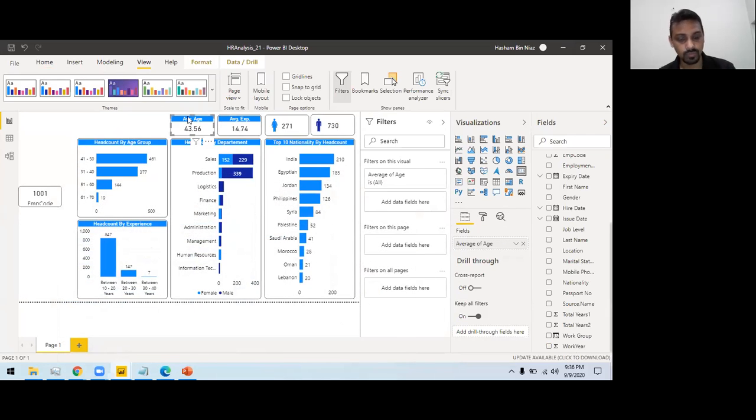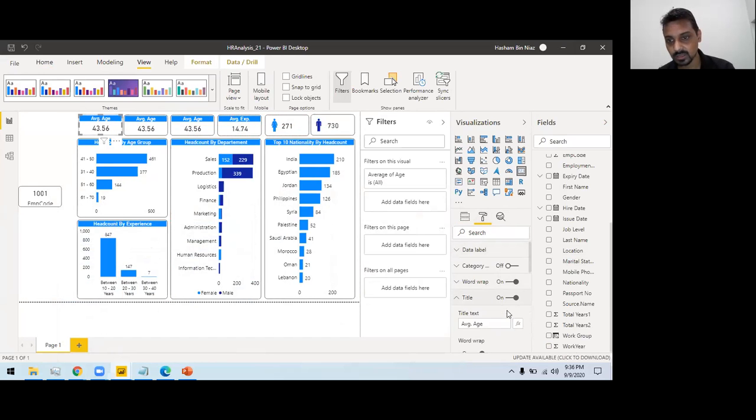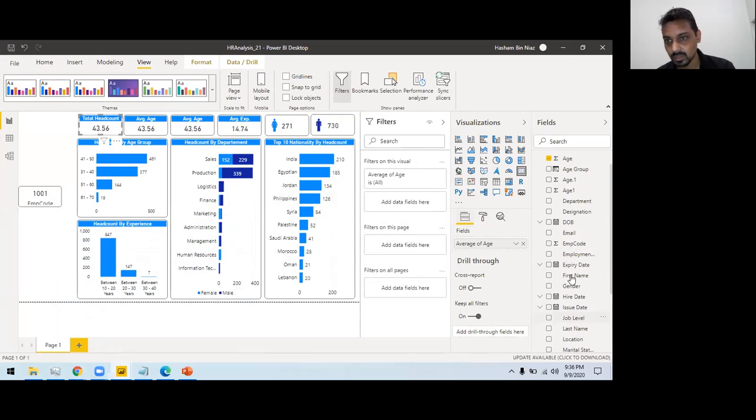And then for the last thing, here is my employee count. Let's say total employees, total count, total head count. And remove any visual filters here. For this one, I want employee code distinct count. So I would prefer to do a distinct count here.